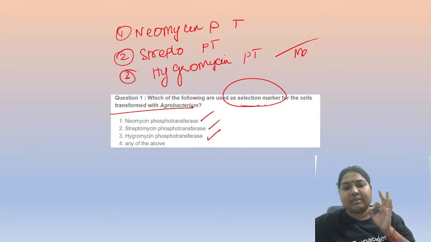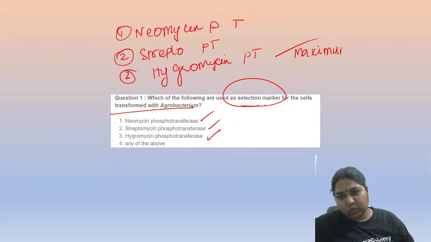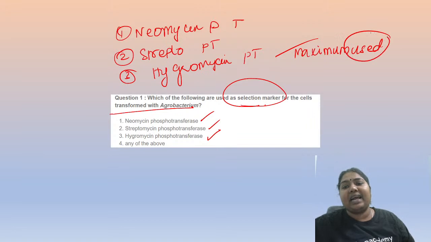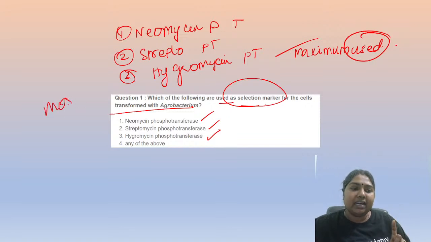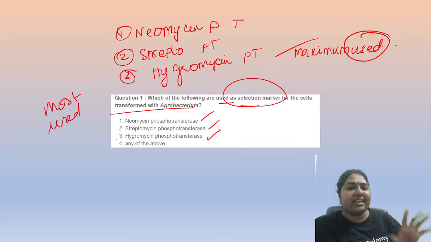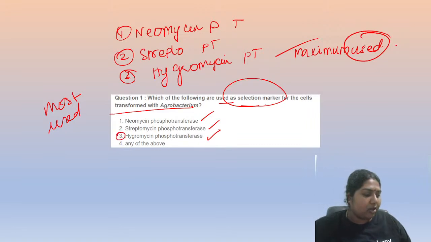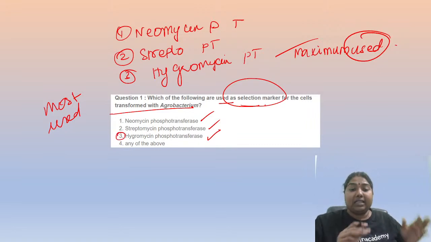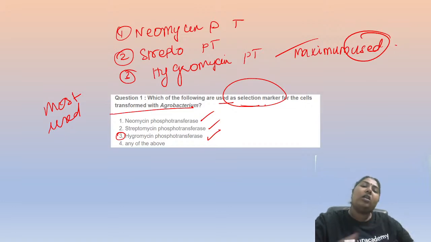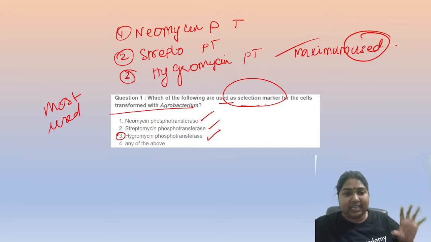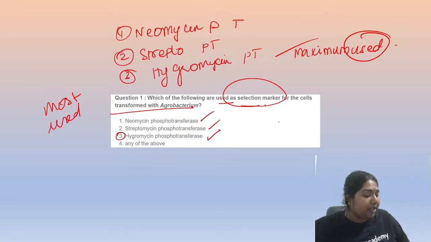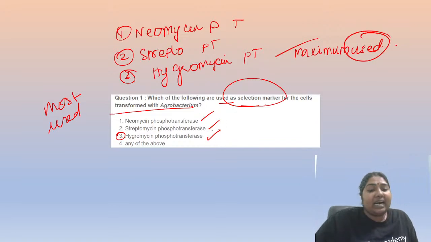Hygromycin is the maximum used one, but all the other things can also be used. If the question is which is the most used, definitely I should have gone with 3. Got the difference? But the question is which are all used. Neomycin, streptomycin can all be used. So the correct answer should be D.